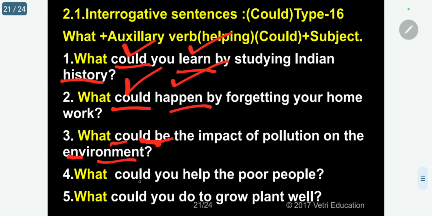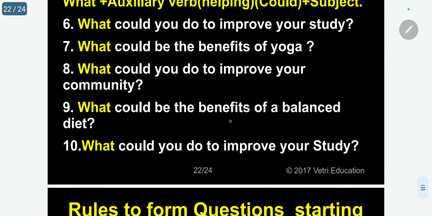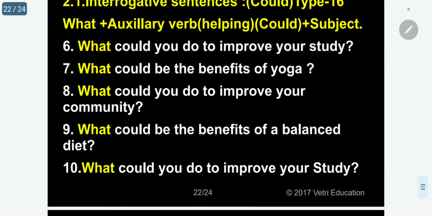What could you help the poor people? Help main verb, could auxiliary. Then, what could you do to grow plant well? Do main verb, could auxiliary verb. Another 5. Now we'll use could. What could you do to improve your study?